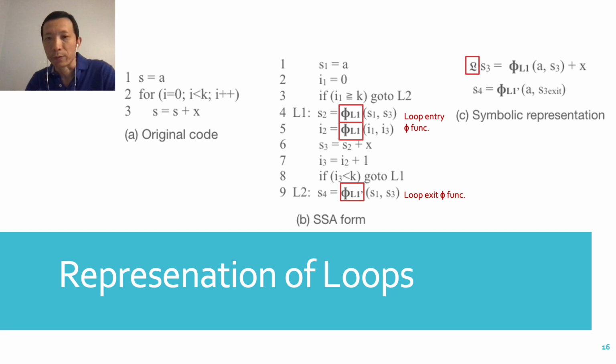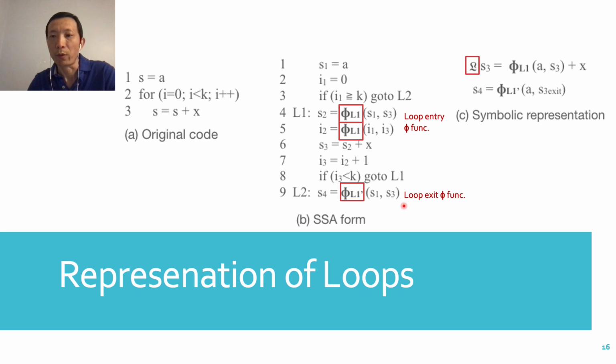What about loops? For this loop, here is its SSA form. These 2 phi functions are at the entry of the loop. They are called loop entry phi functions. This phi function is at the exit of the loop. It is called the loop exit phi function.